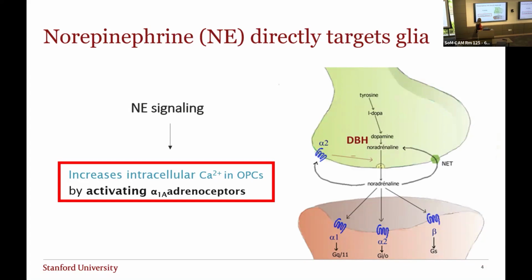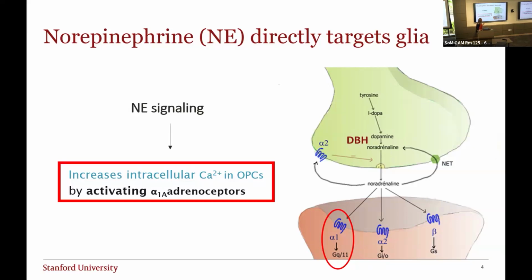So norepinephrine in OPCs specifically targets the alpha-1 receptor. It binds it directly, and there's very new data from 2023 published out of two different labs showing that this binding increases calcium dynamics within the OPC. What that means is still being worked out, but it certainly plays an important role. Norepinephrine also binds to other glial cells: beta receptors on radial glia in the hippocampus and on some astrocytes, and alpha-2 is primarily on the presynaptic side, where we see reuptake of norepinephrine.